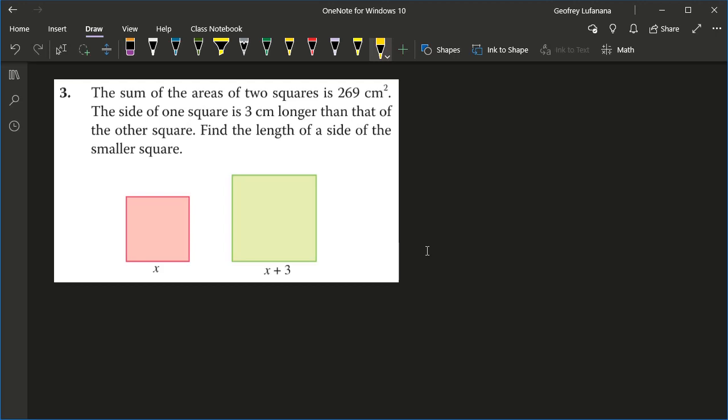the sum of the areas. So the area of this square is x squared. That's x times x. And the area of this square is x plus 3 squared, which you can expand immediately to get x squared plus 6x plus 9.